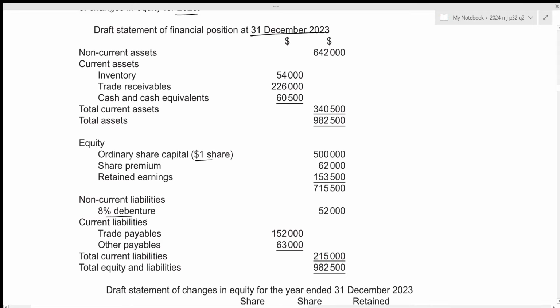So IAS 8 states that a new accounting policy should be applied retrospectively.